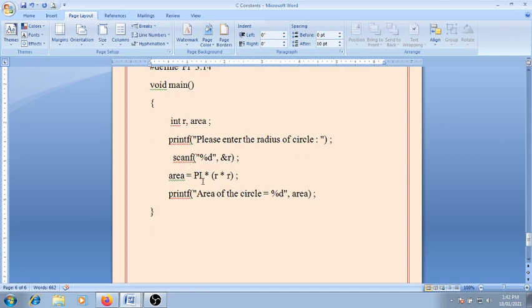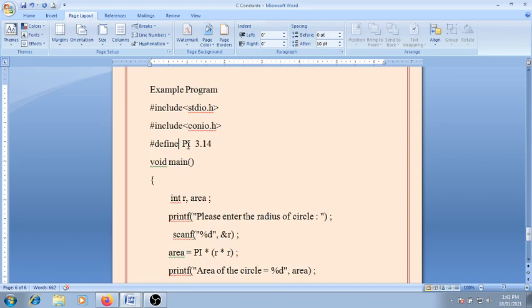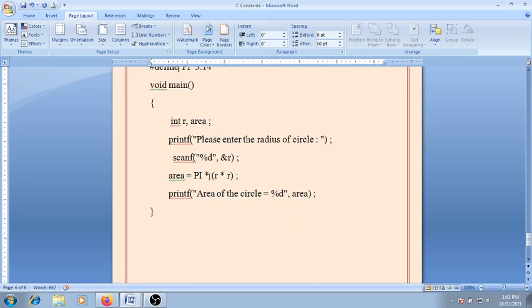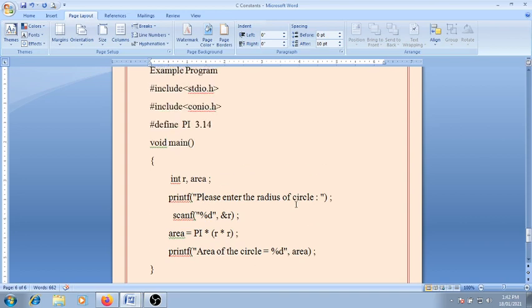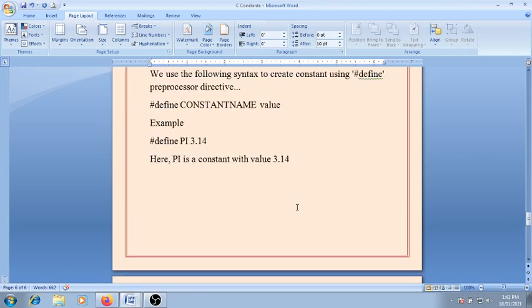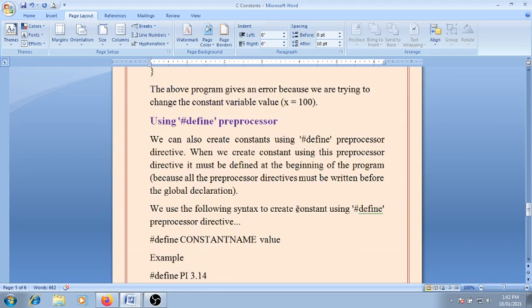Here pi is the preprocessor directive which is used for the constant. So what is the value of that pi? 3.14. So here 3.14 into r into r. Whatever value of r you enter is multiplied here with pi to calculate the area of the circle, and here we print the area of the circle. Area of the circle equal to %d in double quotation marks, comma area. So friend, these are the two ways with the help of which we can create the constant, using the const keyword or using the hash define preprocessor directive.